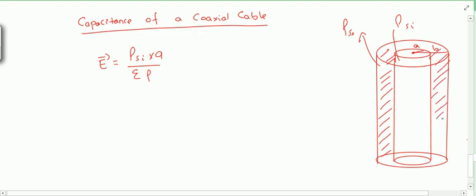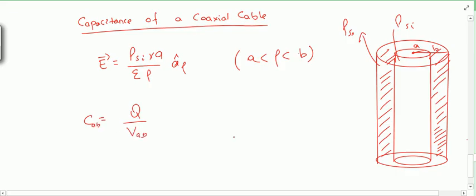So it will be a general case. When there is no dielectric material you can take epsilon naught directly, and when there is dielectric material we will place epsilon. So here this direction is a rho cap, and this is for the A to B region, because in that region I have to calculate the capacitance only. So from the definition of capacitance, what is that? Q by V AB. Basically we are finding C AB.